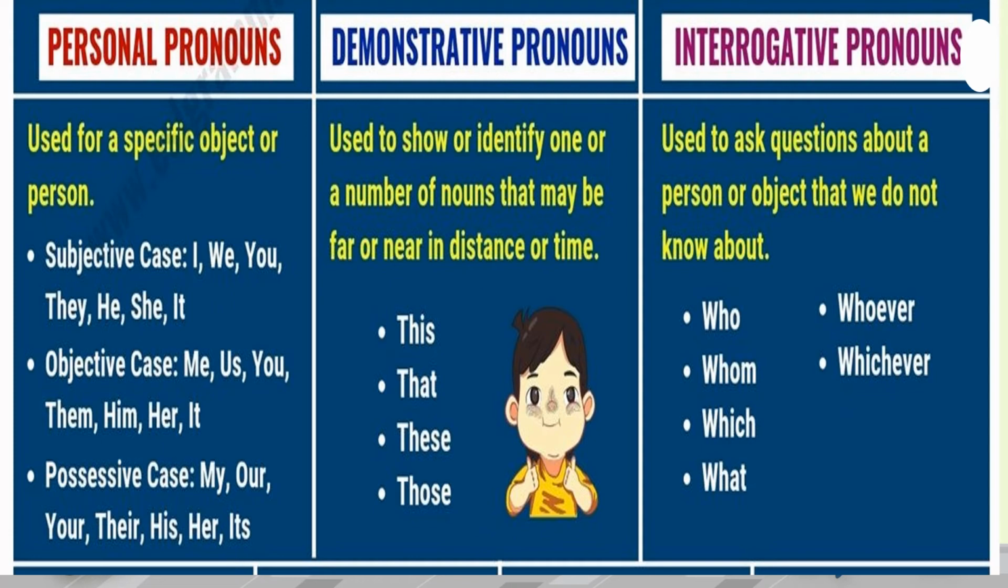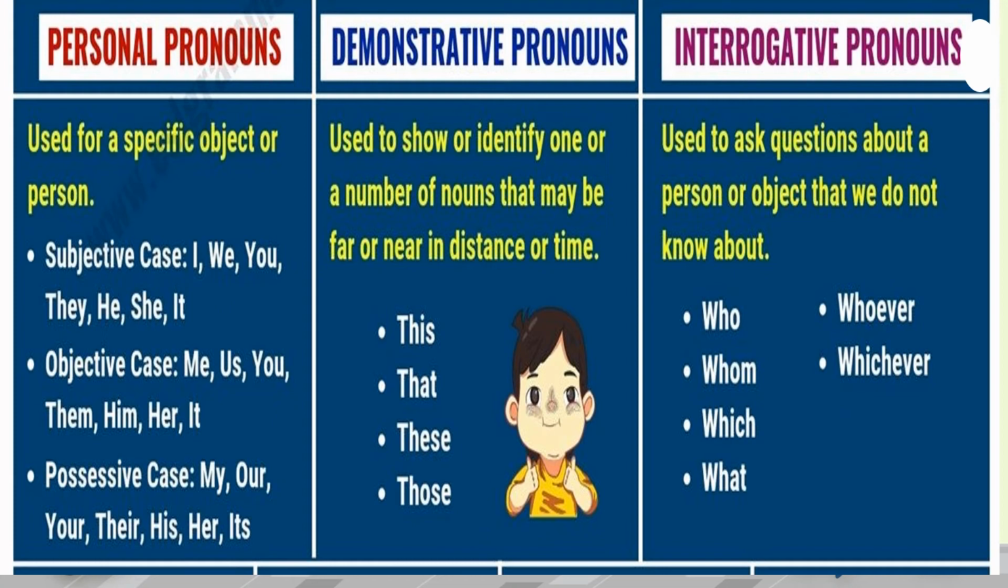Now, demonstrative pronouns are used to show or identify one or a number of nouns that may be far or near in distance or time. This, that, these, those. Now, we use the demonstrative pronoun this when the things are near, that when the things are far, these when the things are near but in plural, those when the things are far and in plural.